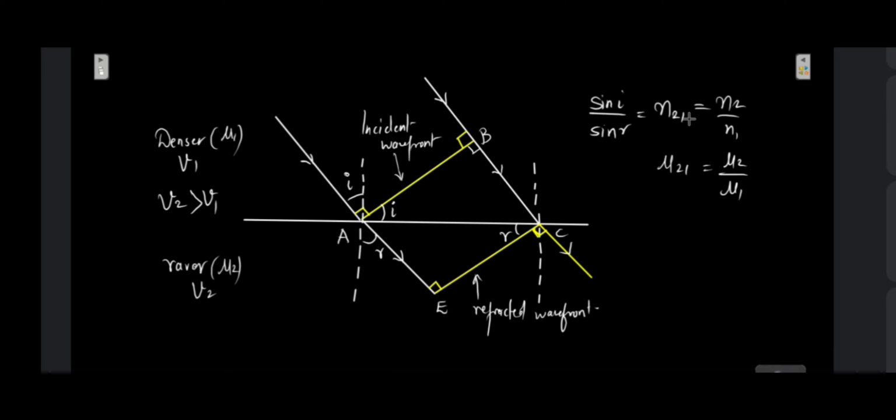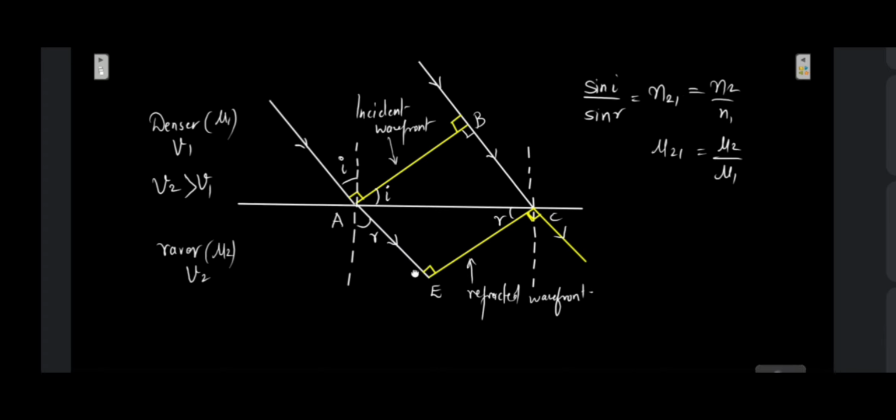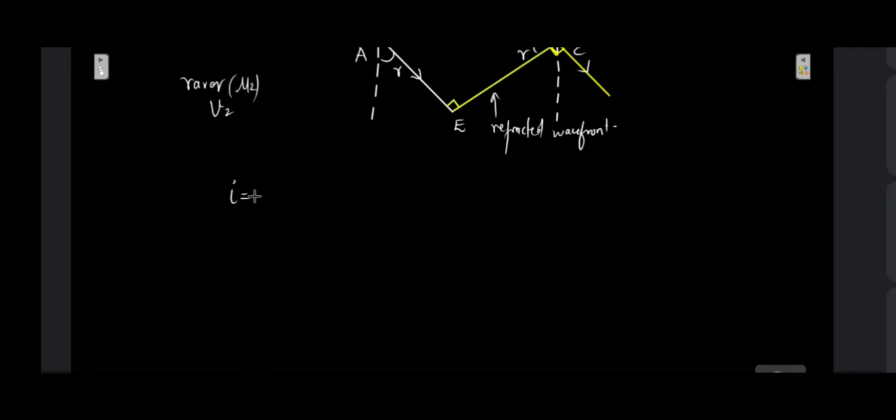That is, sine i upon sine r is equal to n21, that is n2 upon n1, the refractive index of the second medium with respect to the first medium. Now what is going to happen if your angle of incidence is the critical angle? It's again the same thing. If your angle of incidence becomes equal to the critical angle, what do we know about the angle of refraction? The angle of refraction is 90 degrees. So sine of ic upon sine of 90 degrees will be the refractive index of the second medium with respect to the first medium. Sine of 90 will be 1. So in that case, what can we say?